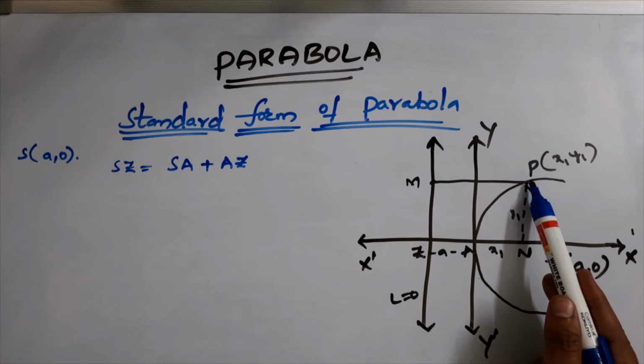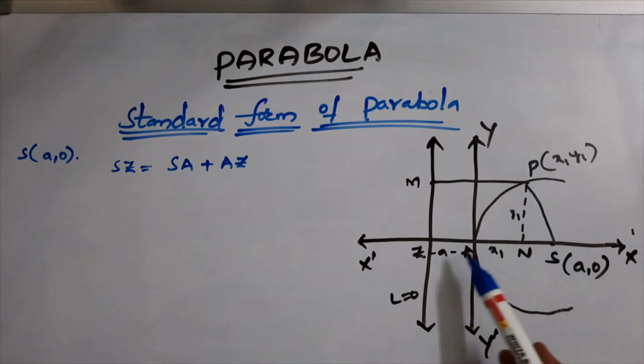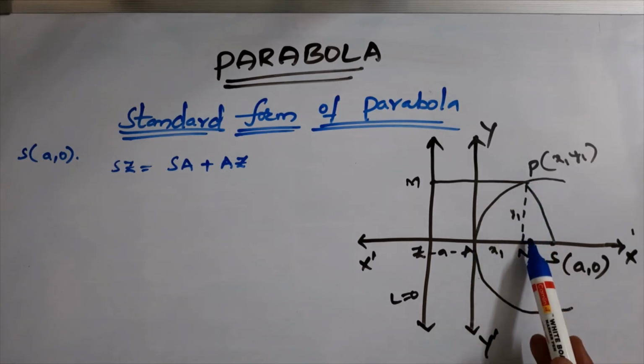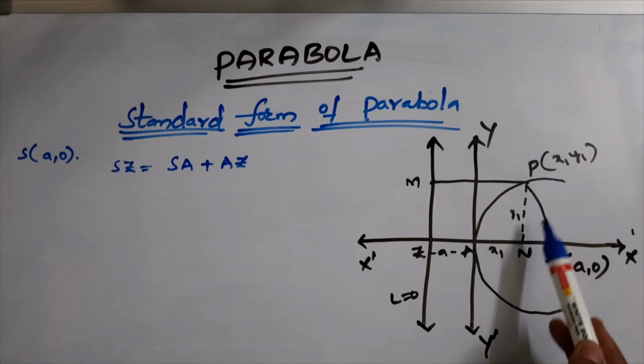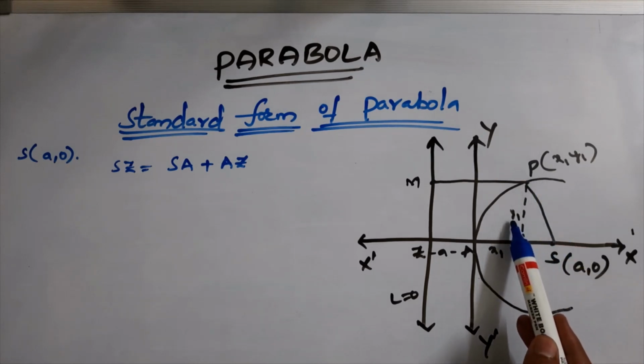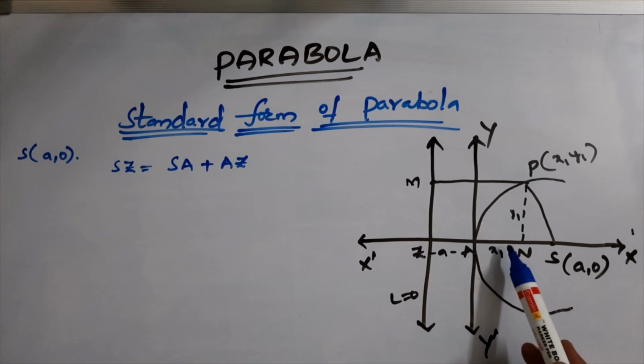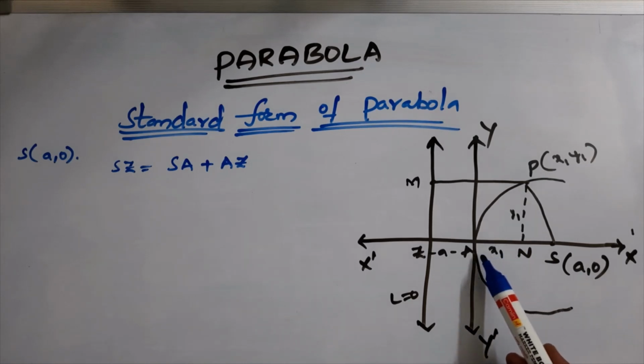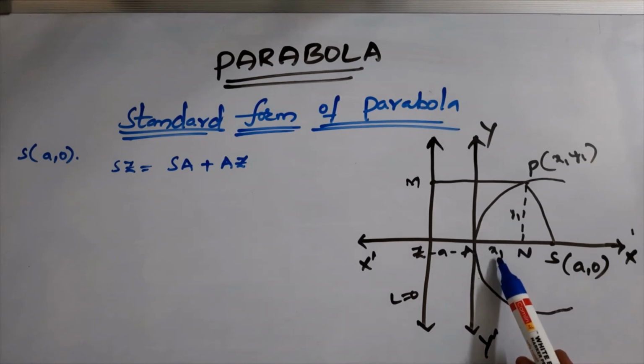From P we draw a perpendicular to SZ at N, so that PN is y1 and AN is x1.